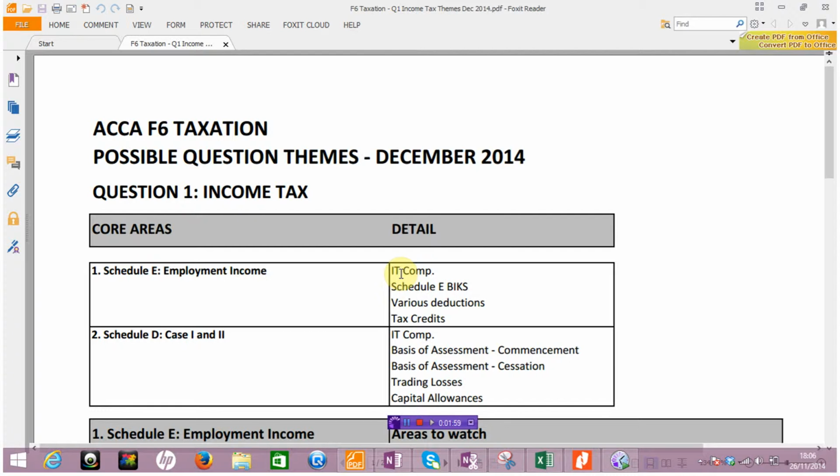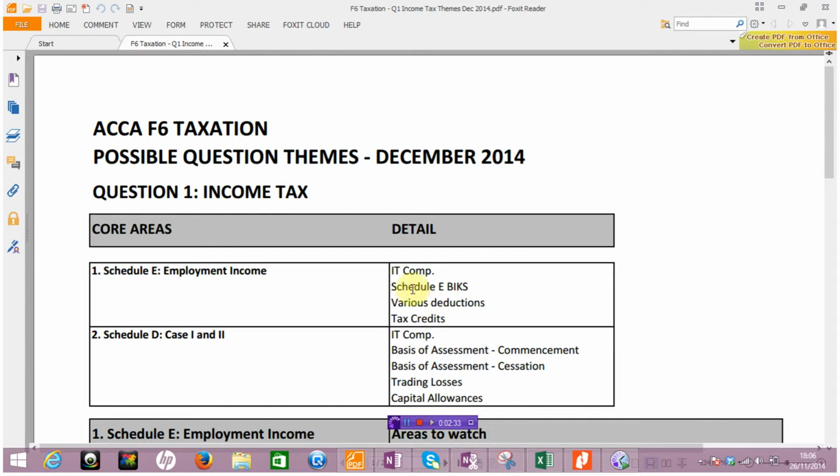Over and above that, in the comp I would expect to see for the individual or individuals concerned, a set of deductions that may well be pensions. It could be investments of some kind like film relief, etc. And then the final point would be the tax credits, things that students sometimes forget, like the PAYE tax credit, or perhaps tricks around that area, perhaps a proprietary director who's not entitled with a shareholding of more than 15%.